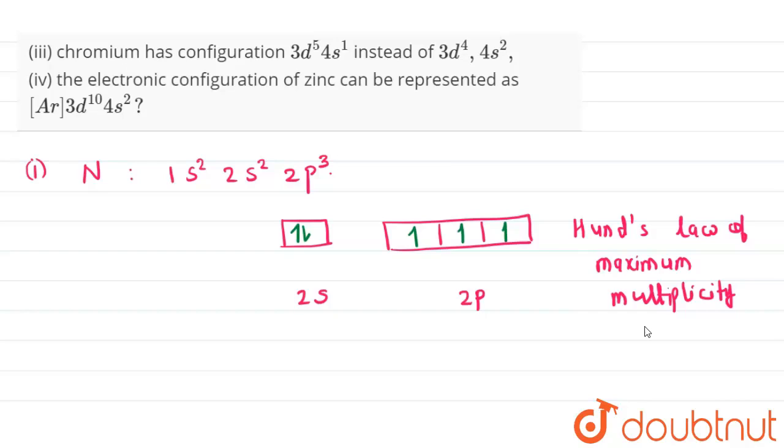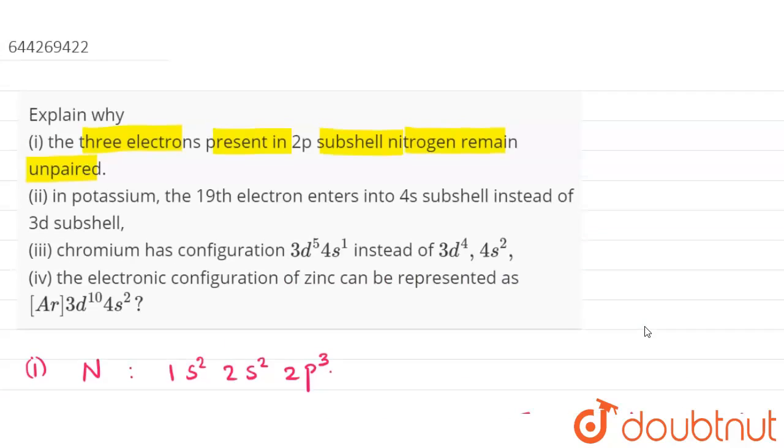Hund also proposed that the orbitals have to be occupied singly first before pairing. So pairing cannot occur until all the orbitals are singly occupied. That's why nitrogen has all the p orbitals partly filled with electrons of the same spin. So this explains the first part of the question.